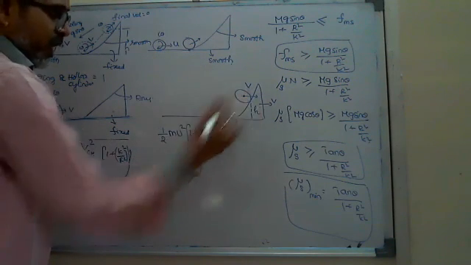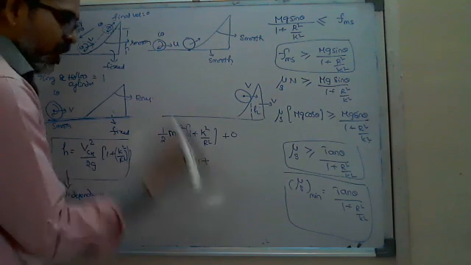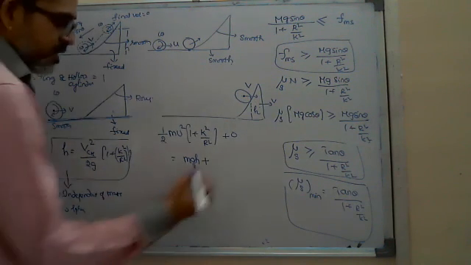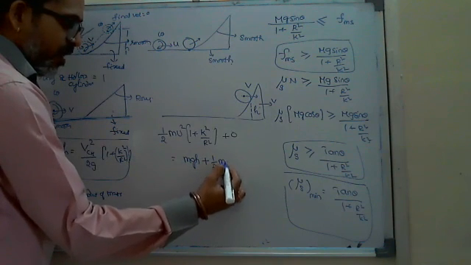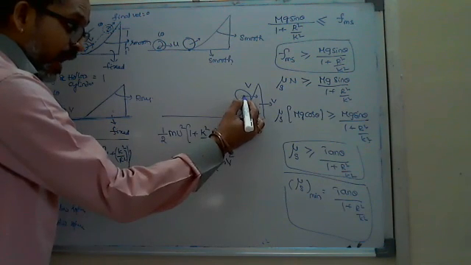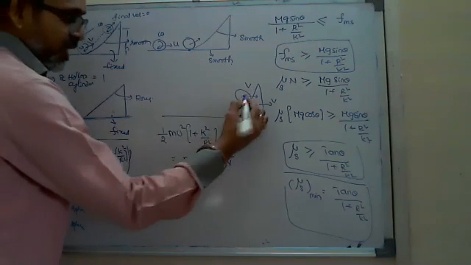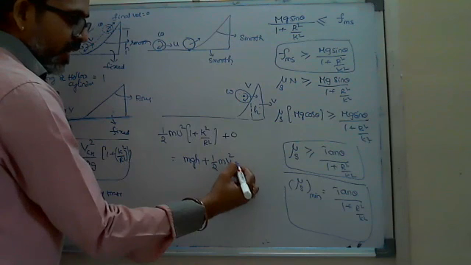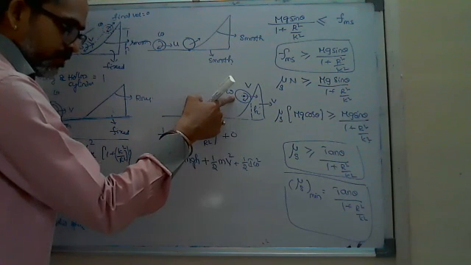And when it comes to that height, potential energy is mgh. Here you have to write wisely now. That is, here the kinetic energy of the body is half mv square. And look, previously already I told, there is no friction. So angular velocity does not change. So there half I omega square is also there.